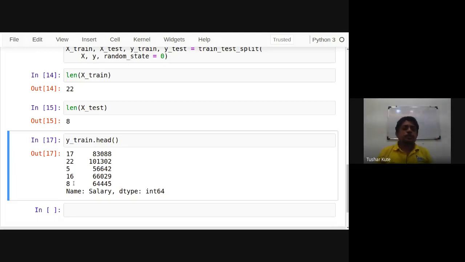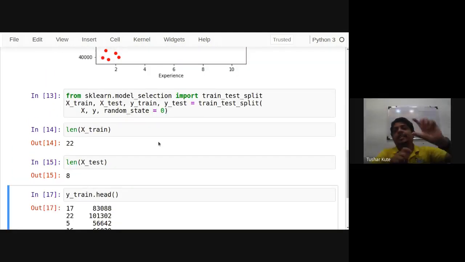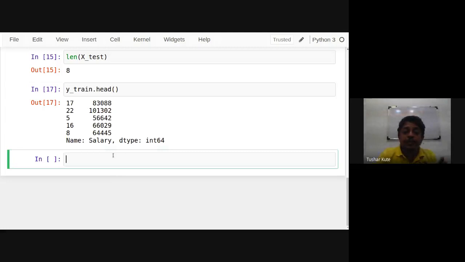So why do we do this? Because we have to test whether the model is created correctly, whether expected values and predicted values are matching, and whether there's a residual error between them. Or we can identify the mean absolute error also. You can even check whether the data is perfectly fitted or whether there is overfitting or underfitting. Overfitting can be checked with test data. If the model is not perfectly created, then it's underfitting itself. So here I have split my data set into two parts: training data with 22 entries and testing data with 8 entries. Now I will build a linear regression model.